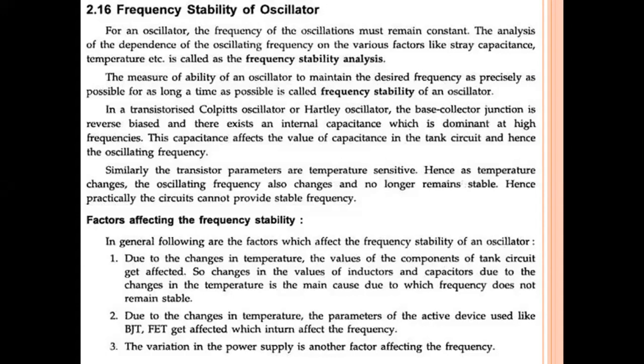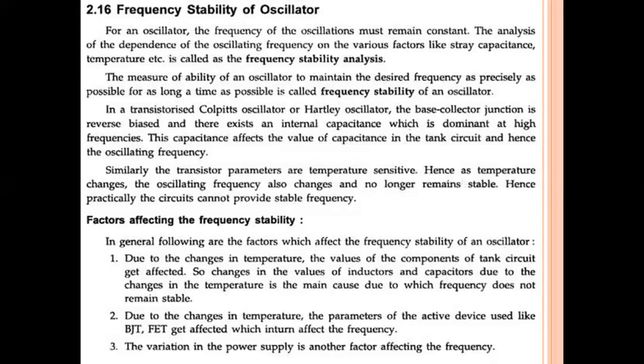Similarly, the transistor parameters are temperature sensitive. If you take an RC phase shift oscillator or a Wien-Bridge oscillator, in any case we are using some transistor, which is also temperature sensitive. That means the parameters of the transistor are temperature sensitive. As the temperature changes, the oscillating frequency also changes and no longer remains stable.